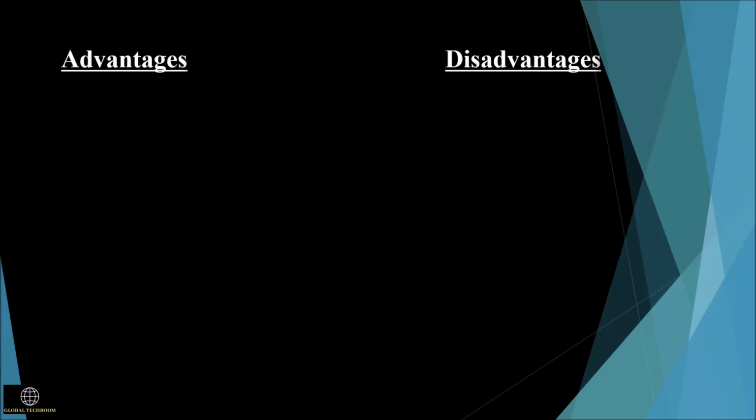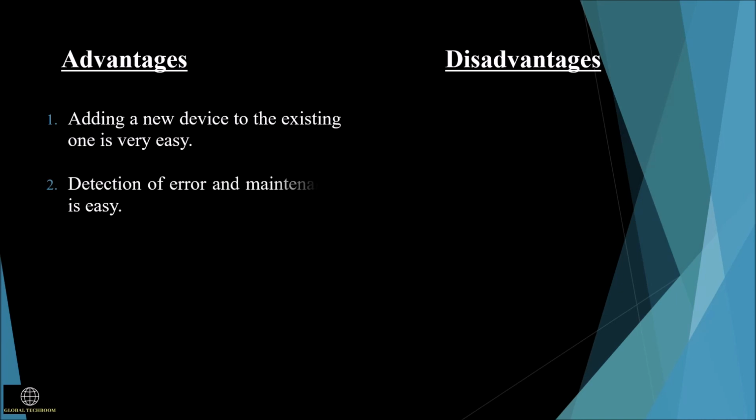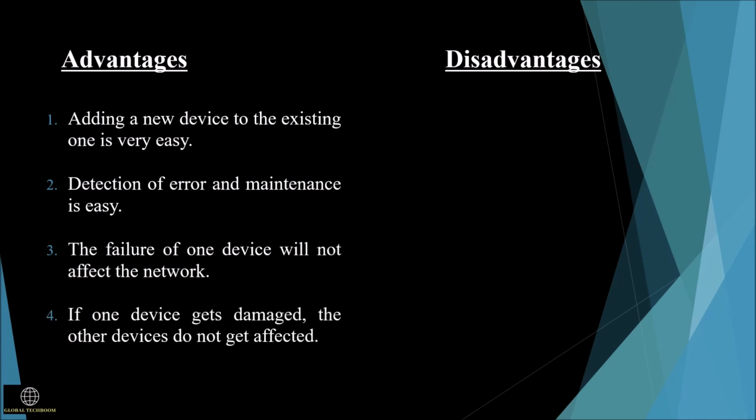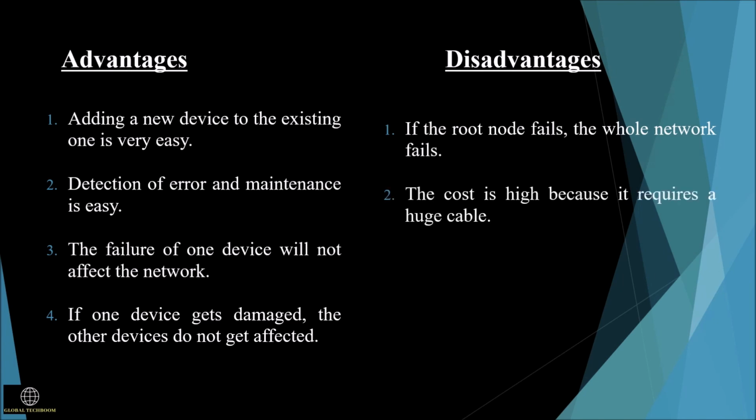Advantages and disadvantages. In advantages, adding a new device to the existing one is very easy. Detection of errors and maintenance is easy. The failure of one device will not affect the network. If one device gets damaged, the other devices do not get affected. Disadvantages. If the root node fails, the whole network fails. The cost is high because it requires a huge amount of cable. The implementation cost is also high.